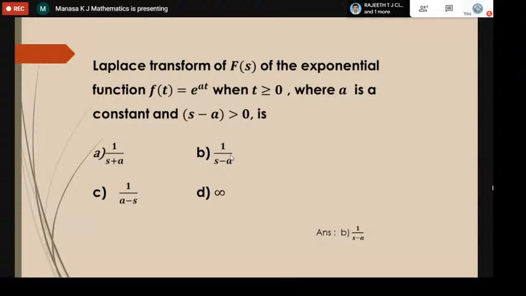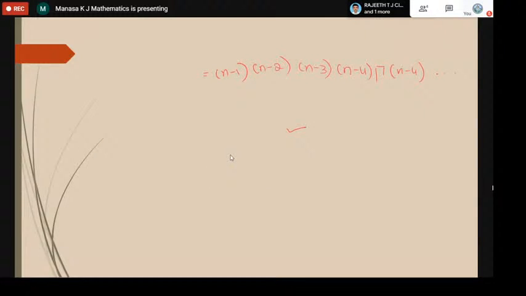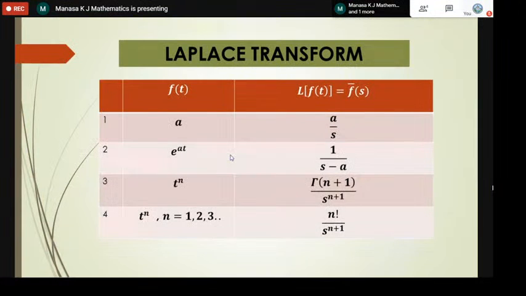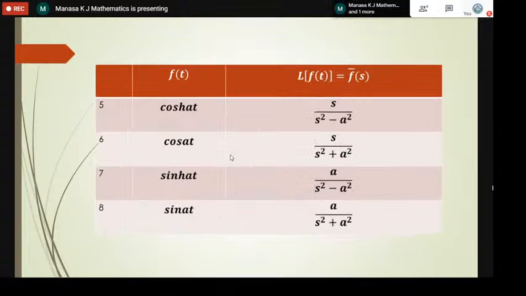So these are the standard formulas. Please remember, we have just 8 standard results. A is a by s, where a is nothing but a constant, then exponential, t power n for positive integers. For the remaining n, it is gamma of n plus 1. Then if it is cos, it is s by, and if it is a hyperbolic term, the denominator is negative. Sine means it is a by, and once again, if it is a hyperbolic term, it is s square minus a square.